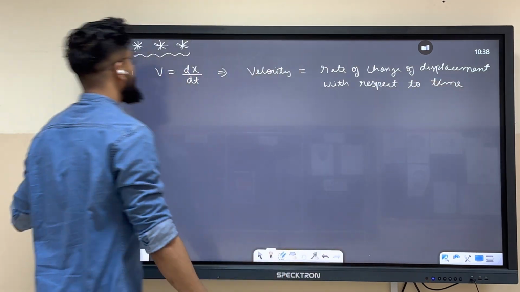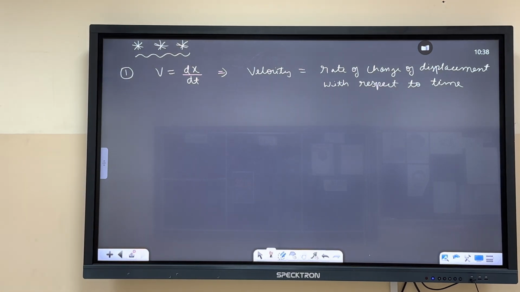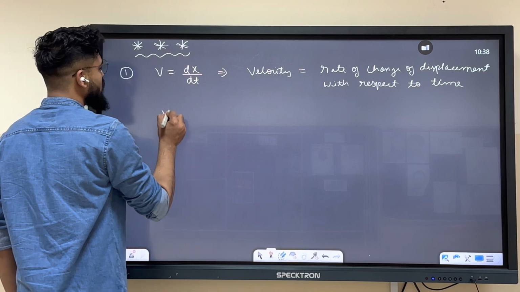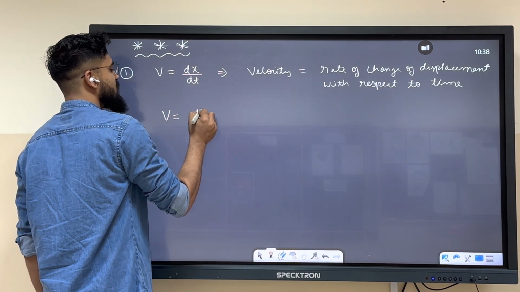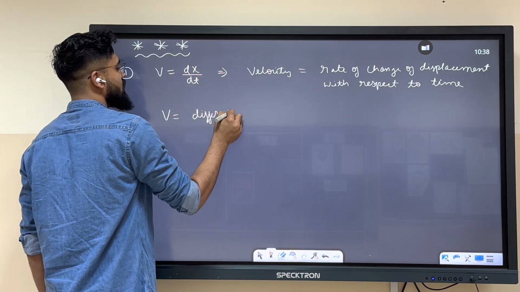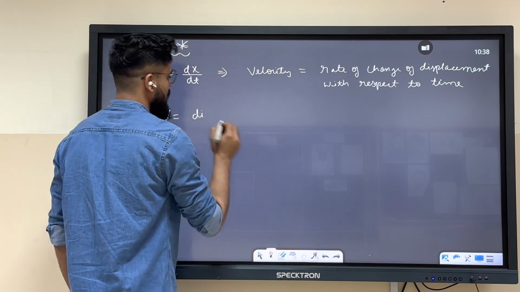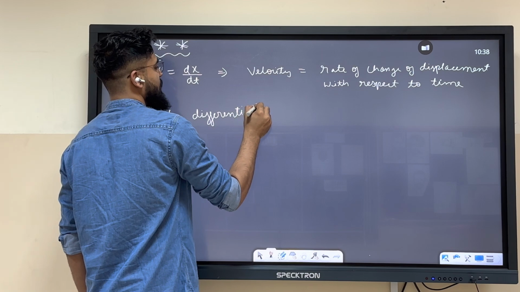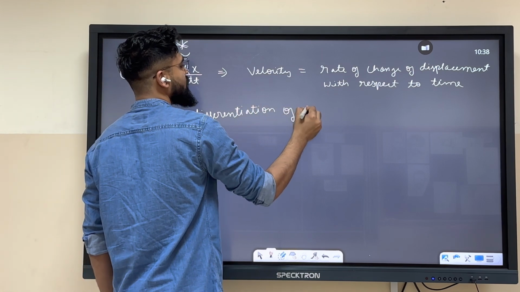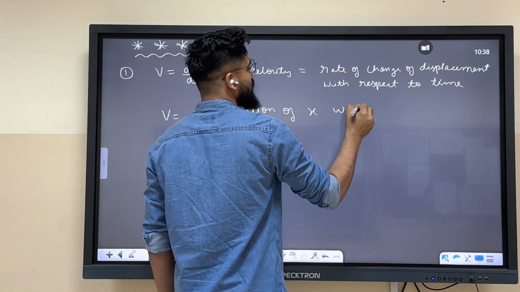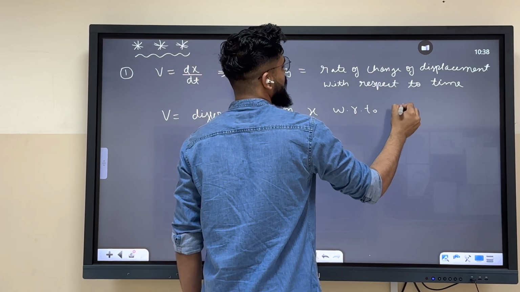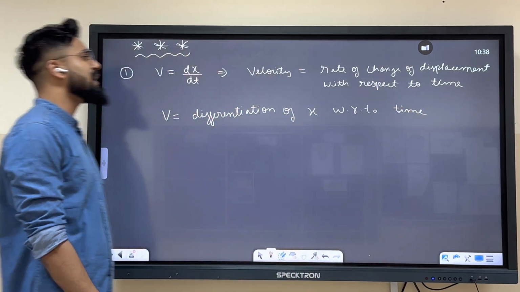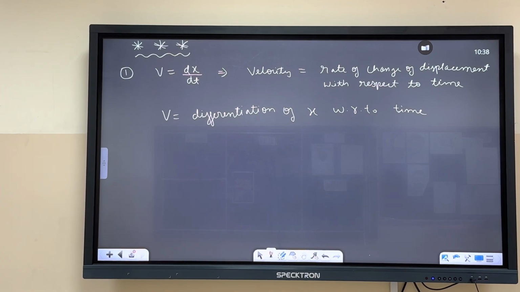Are you getting it? When we are writing velocity equals to dx by dt, it means rate of change of displacement with respect to time, and it is also known as differentiation of x with respect to time.